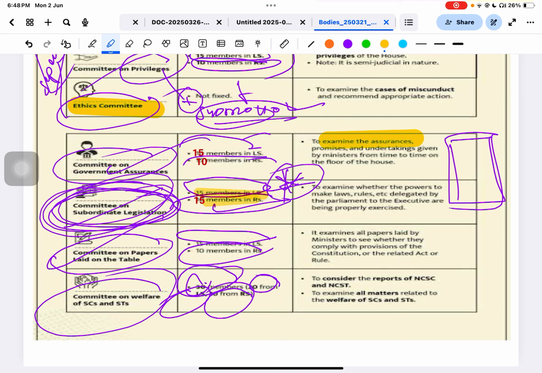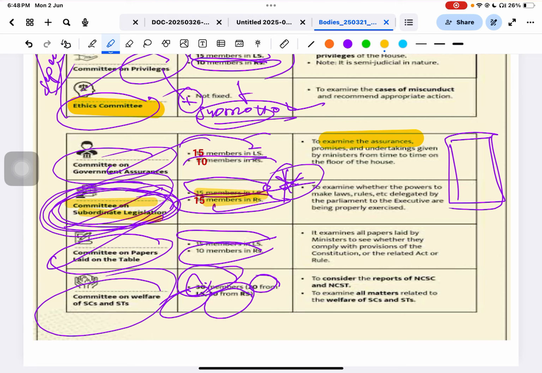This is very, very important. This committee has 15 members from the Lok Sabha and the same number, 15, from the Rajya Sabha. This question can be asked, and it is very important from the exam point of view, because the PCS asks which committee has the same number of members.